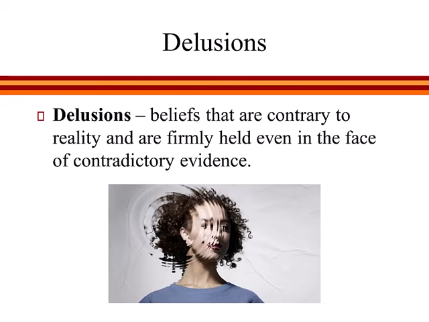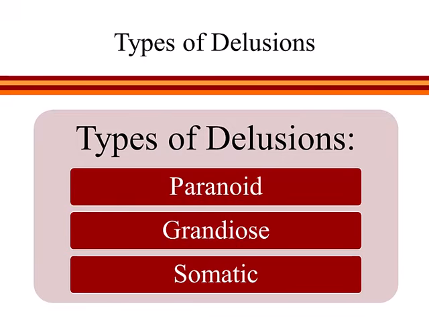Delusional beliefs are clearly absurd, such as believing that your neighbor is an enemy spy who is plotting to kill you, or that you are the reincarnation of Elvis. There are three general categories of delusional beliefs: paranoid, grandiose, and somatic. Paranoid delusions involve the false belief that people or agencies are plotting to harm the person, such as the example where you are convinced that your neighbor is an enemy spy. People with paranoid delusions also frequently believe things like that they are being watched or that their thoughts are being monitored by government agencies such as the FBI or CIA.